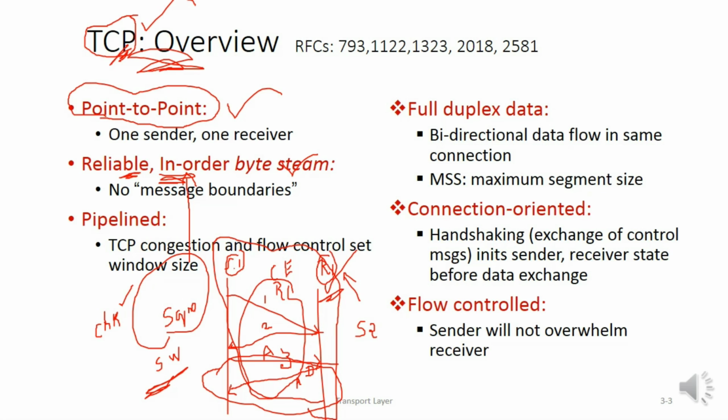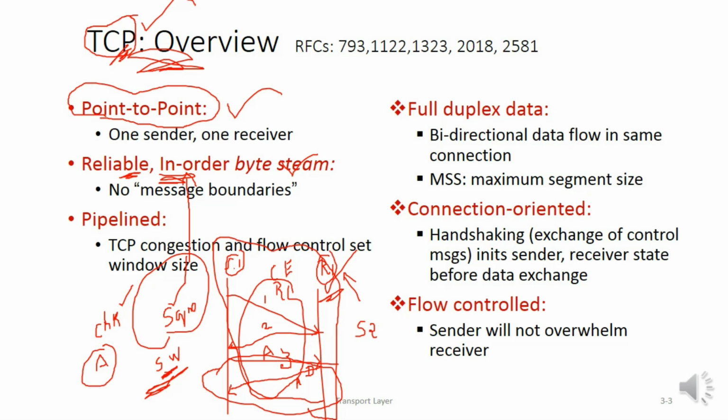Then we have the sequence number to ensure in-order delivery. Then we have the sliding window concept wherein the flow control is managed between sender and receiver. Apart from that, there is also a concept of acknowledgement where the receiver acknowledges the receipt of the data. The acknowledgement is also sent, maybe positive or negative.